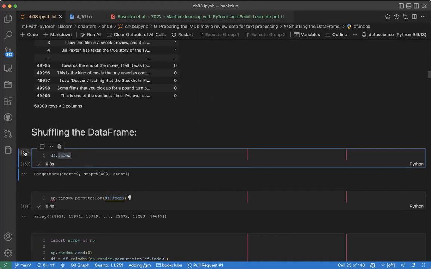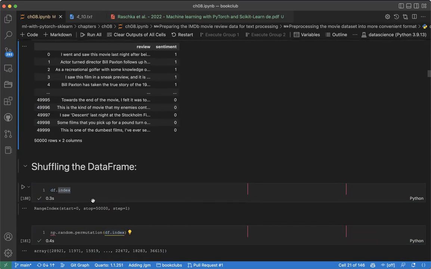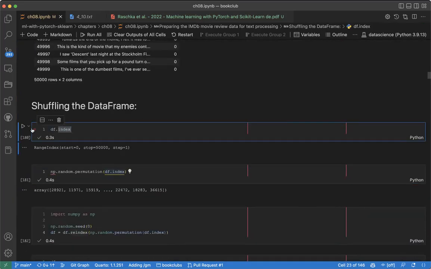Now we discuss the index. We want to shuffle this index, meaning I want to take this one and bring it to the first position, take that one to be second, and so on. So how can we shuffle? The first thing is to find the index. The data frame index starts from 0 and goes up to 50,000.